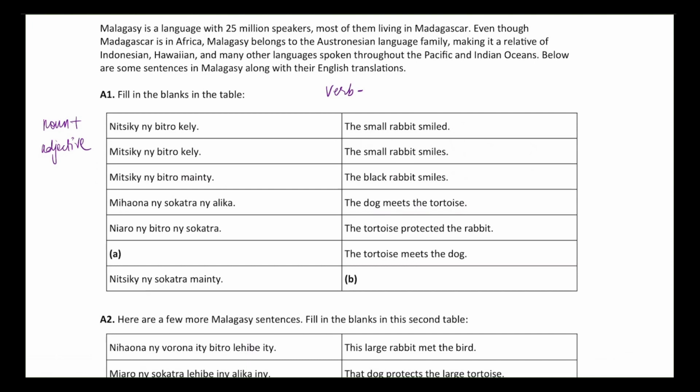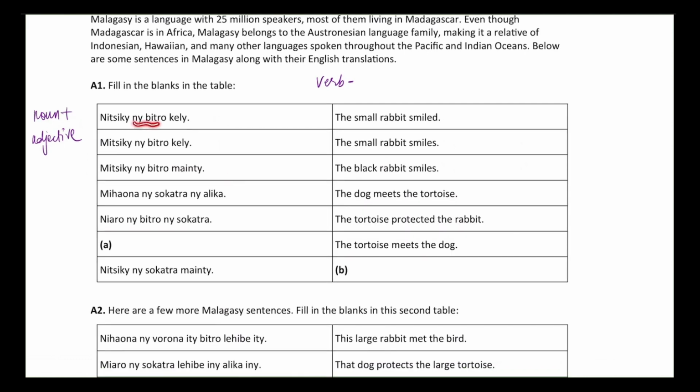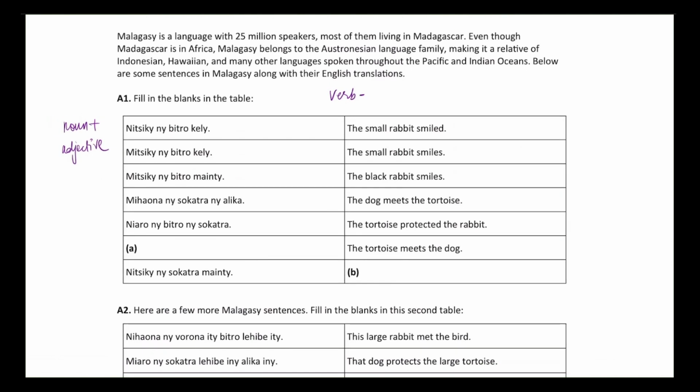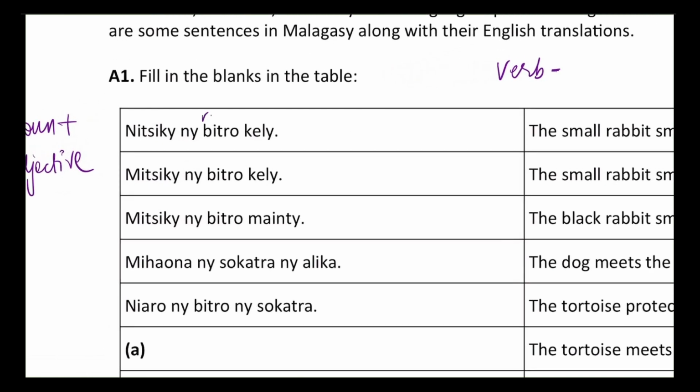We know from the first three sentences that the rabbit must be nibitro in this case because we see this repeated. Kelly must mean small because that's the two adjectives on this side. And from our hypothesis that adjective follows the noun, then mainti must mean black. So let me just go ahead and write that down really small over the things. Rabbit, small, and black. Perfect.